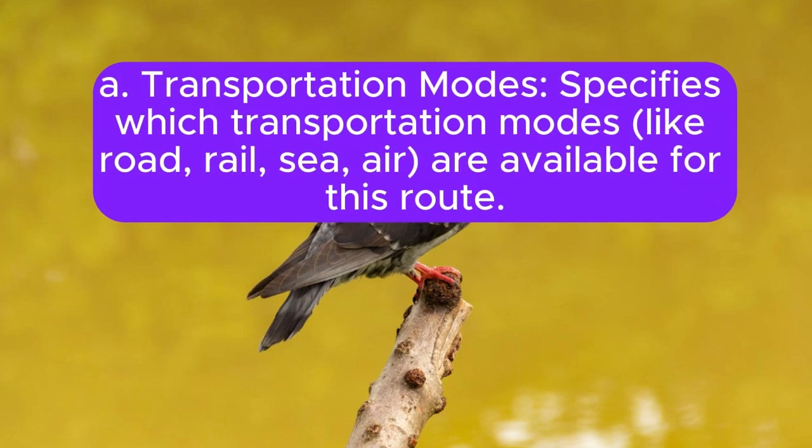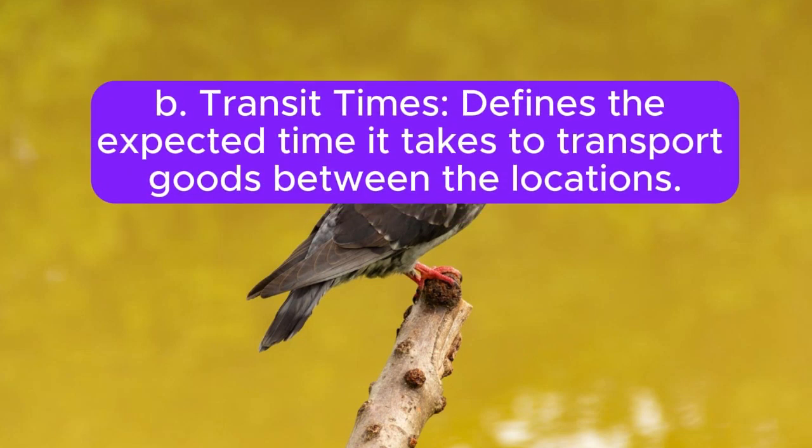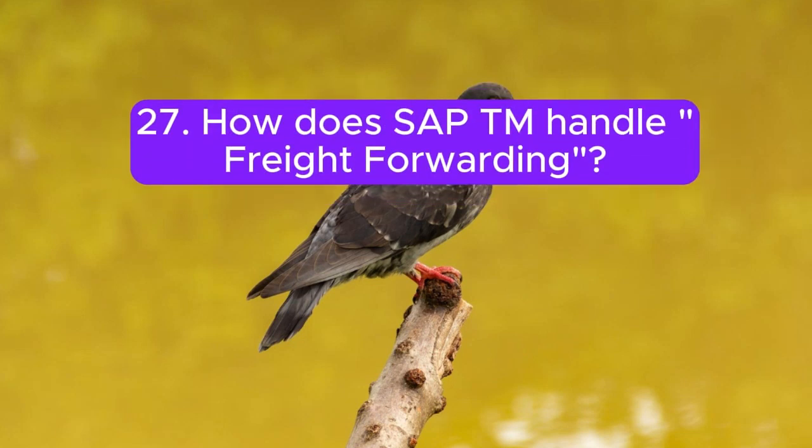Transportation modes, specifies which transportation modes like road, rail, sea, air are available for this route. B. Transit times, defines the expected time it takes to transport goods between the locations. C. Carrier information, links the lane to specific carriers that can be used for transportation along that route. 27. How does SAP TM handle freight forwarding?